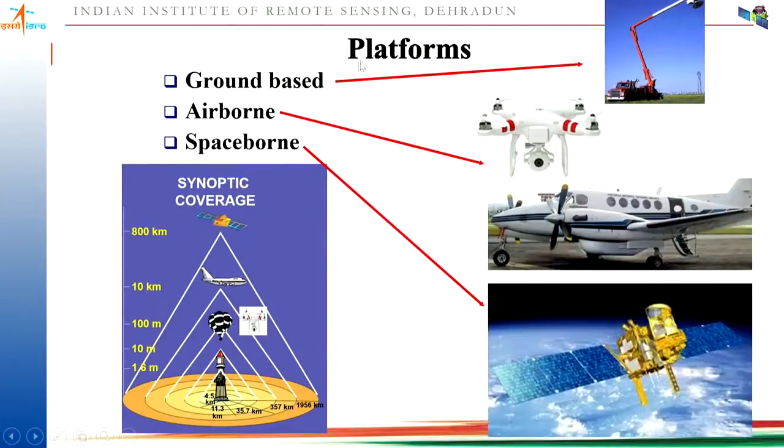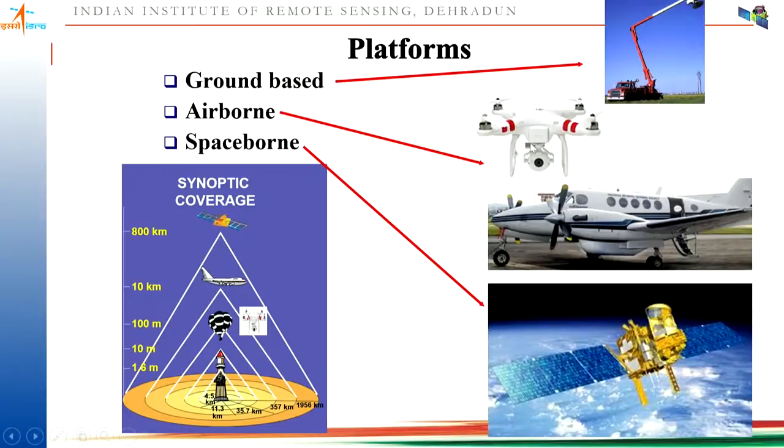Now, coming to the platforms. Platforms are categorized into three types: ground based, airborne, and spaceborne. Now, coming to ground based platforms, normally they are used whenever you have to calibrate or validate the information captured through airborne and spaceborne platforms. And normally to get more detailed information you require ground based platforms. Sometimes a tall building, a crane, or a truck can be used as a ground based platform for collecting the information.